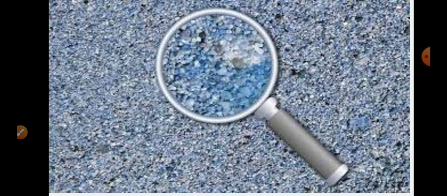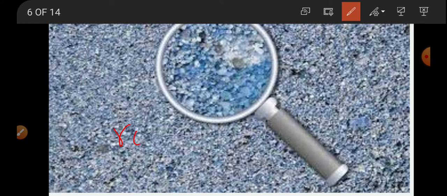When you observe the soil or the sand under a magnifying lens, we will find that it is made of small granules. Those small granules are the parts of rocks. And now these big rocks are formed by minerals. They are formed by minerals.